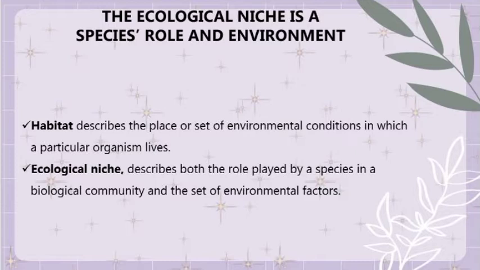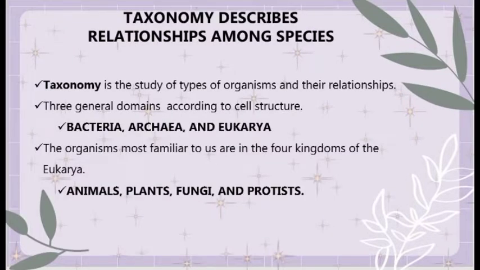and endure. So the taxonomy describes relationships among species. When we say taxonomy, it is the study of types of organisms and their relationships. So there are certain biologists that specialize in taxonomy. Taxonomists are biologists who use various lines of evidence, such as cell structure or genetic similarities, to trace how these organisms have descended from a common ancestor, and they are continually refining their understanding.